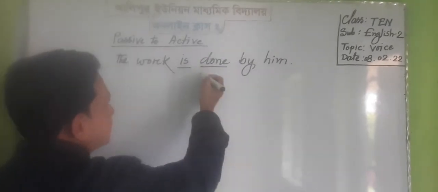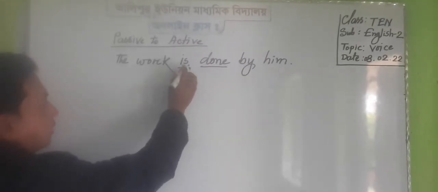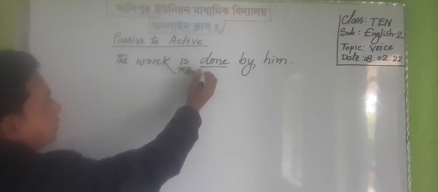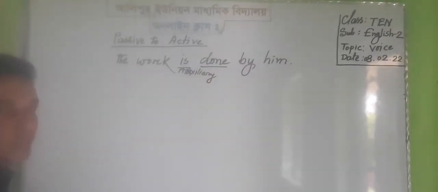Auxiliary verb is, and it is used in present indefinite tense.